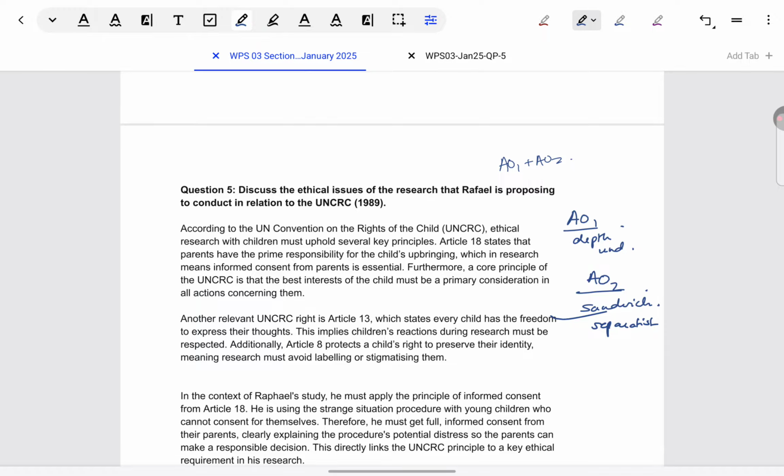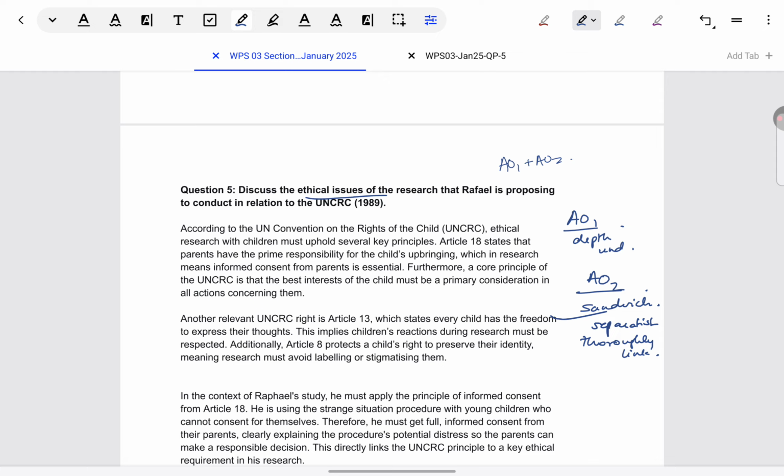But let's say any point you're taking about ethical issues, say you're taking psychological harm, thoroughly link it to what is given. What I mean by that is some students will say children should be protected from psychological harm. Raphael is working with children, so he should also protect them from psychological harm. That doesn't make any sense.